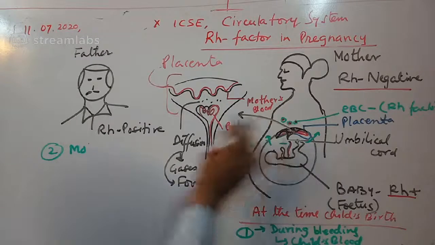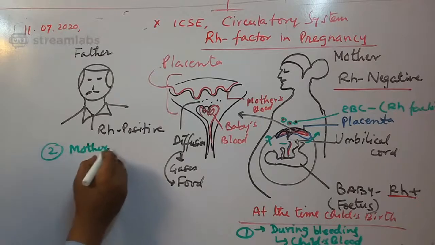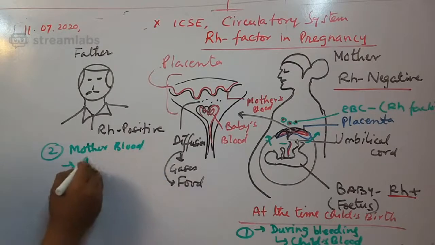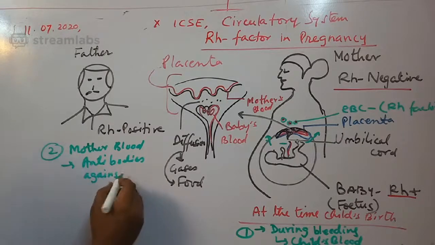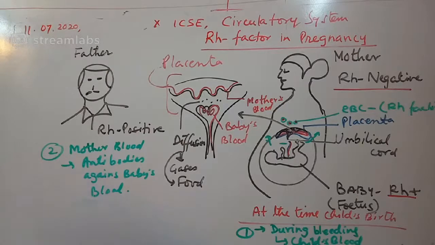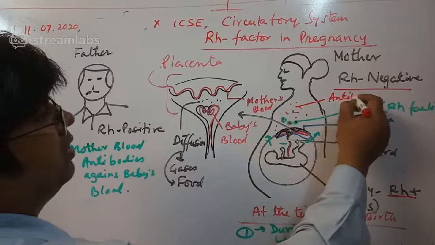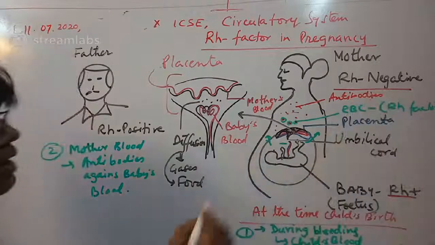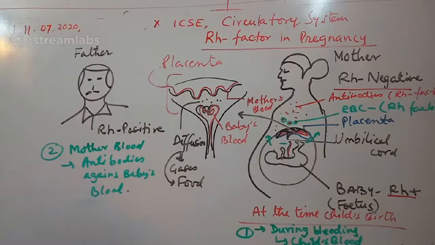Against this, the mother's blood would produce antibodies against the baby's blood, that is, antibodies against Rh factor, or we can say antigen D. They would be present in the mother's blood.